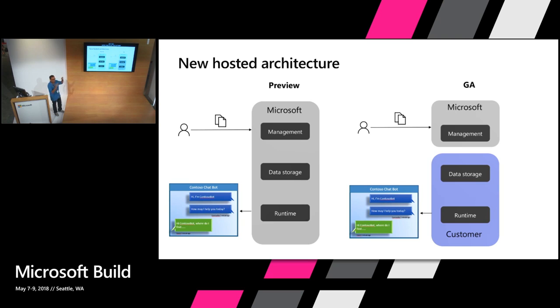So that's a very short overview of what is different in GA. Rest of the features are pretty much at parity, but the fundamental way of how you structure the stack is what's changing with GA. So what does that mean for you as a customer?